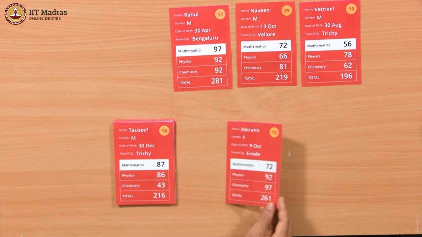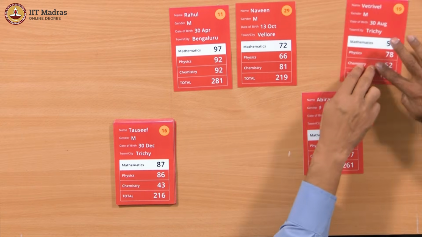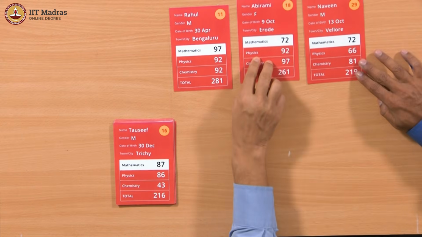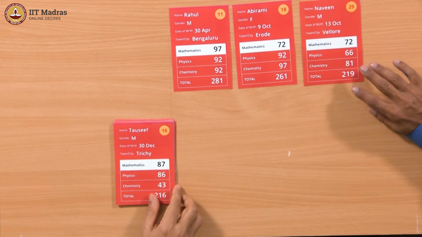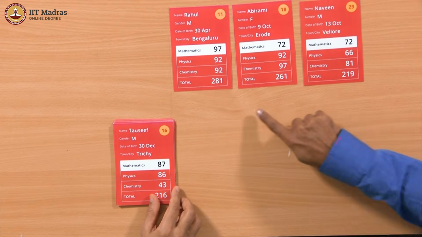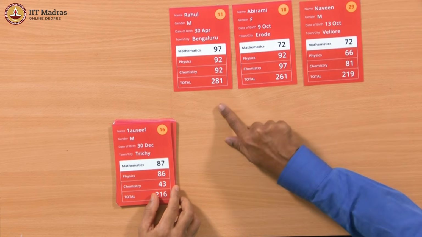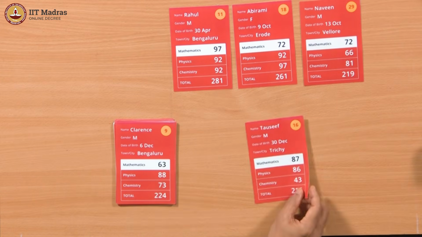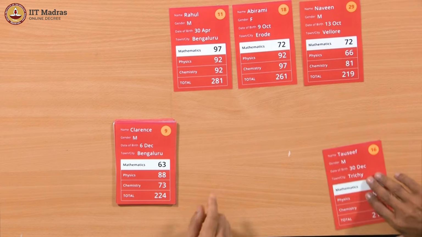All right. Now we have 261, so it's certainly bigger. So this 196 can go aside, and it is bigger than this, so we now have to replace this into second place. Wow, this is interesting. So you are shuffling the cards, making sure that this is always arranged in such a way that this is the highest, this is the next highest, and this is the third highest. Yeah. Okay. So now we have 216, which we compare with the lowest one, and since it's lower than the lowest one, we can discard it.